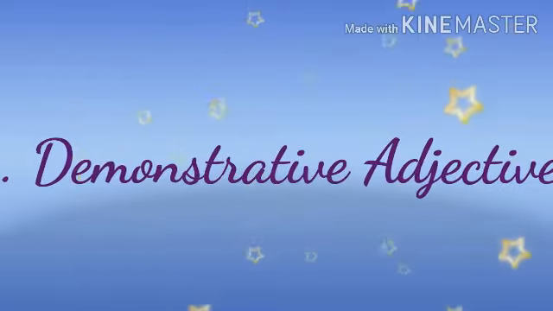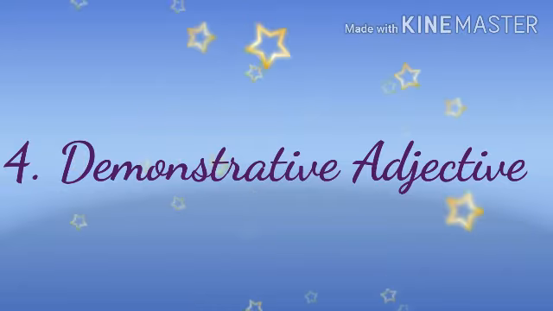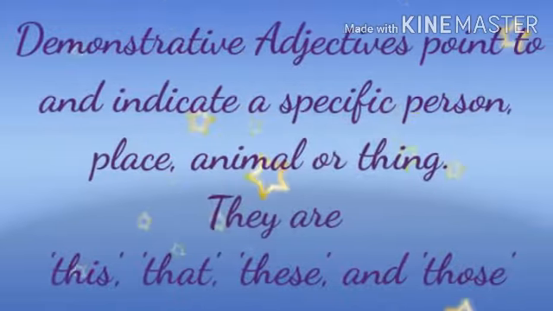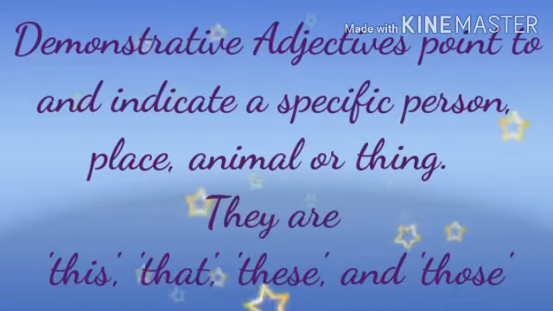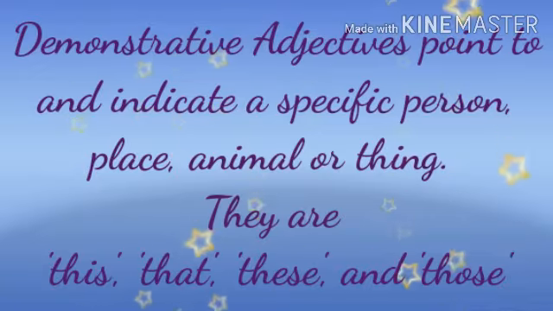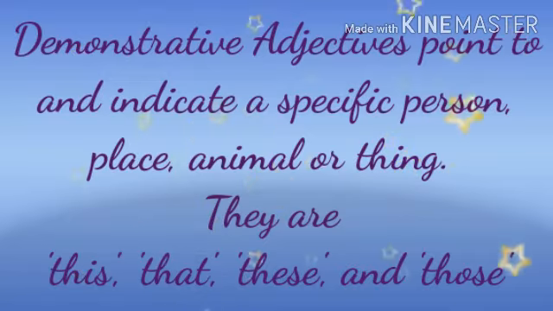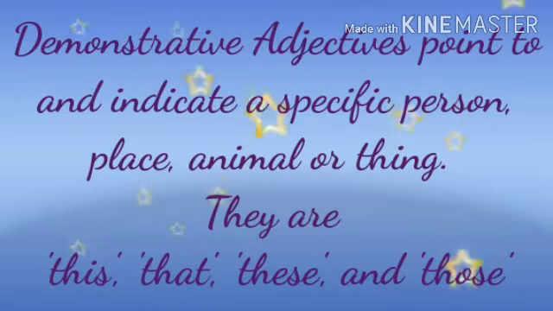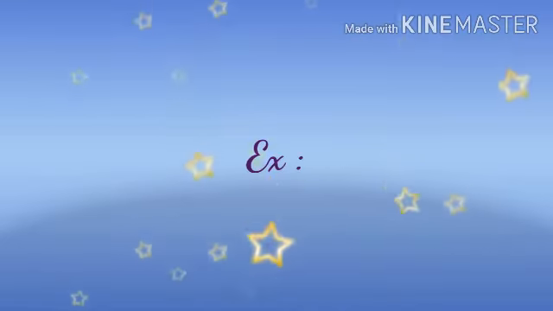Fourth form of adjective is demonstrative adjectives. What do you mean by this? Demonstrative adjectives point to and indicate a specific person, a place, or an animal, or a thing. They are this, that, these, and those. This and that are used for singular nouns, whereas those and these are used for plural nouns. Now let's see the examples.